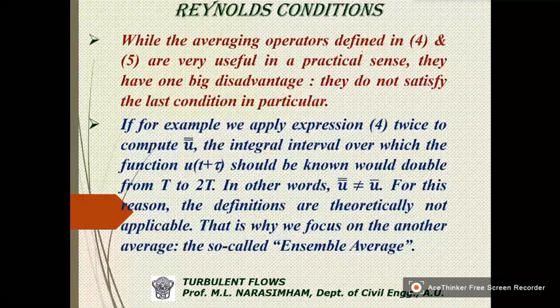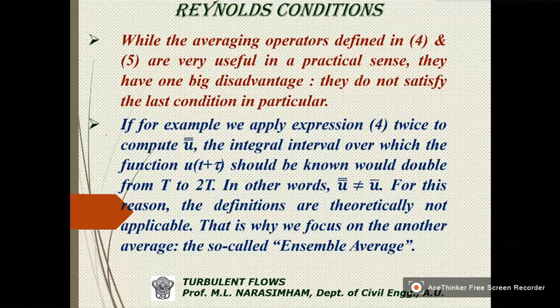So if, for example, we apply expression 4 twice to compute u bar, the integral over which the function t plus tau should be known would be double from t to 2t. In other words, this will not be satisfied. For this reason, the definitions are theoretically not applicable.